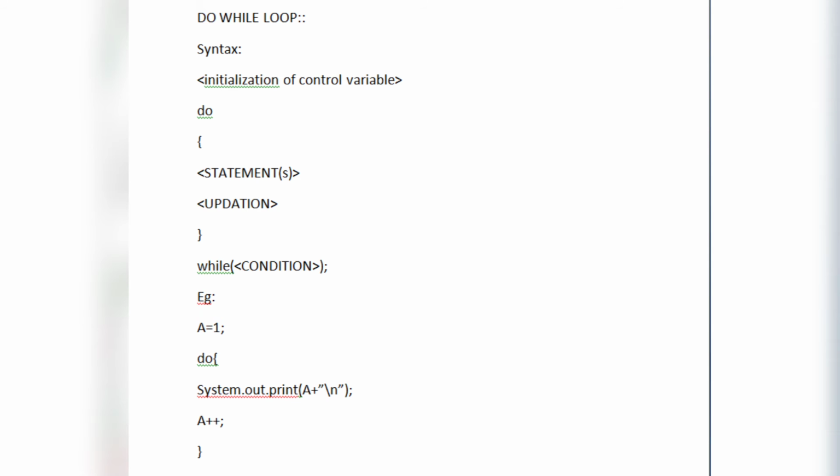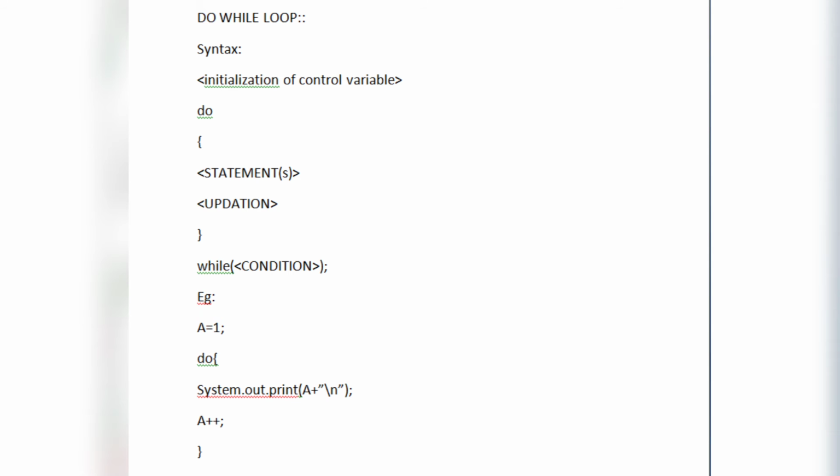So in a do while loop, unlike in for or while loop, this loop carries out its program statements once even if the condition is not satisfied. In the others, if the condition is false, the loop will not work at all. So here we understand it with another example where we have initialized our control variable capital A equals 1,